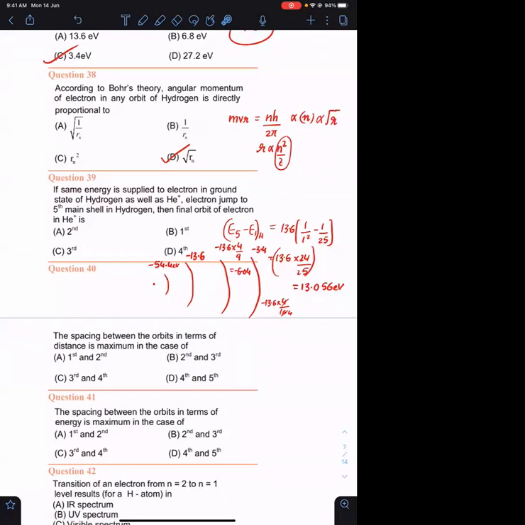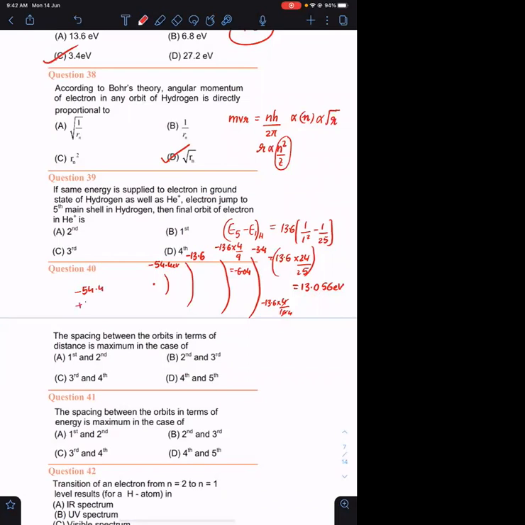So whenever you are incidenting a photon on an electron which is present in n equals to 1, in both the cases it is present in ground state. If I am increasing its energy by 13.056, उसका एनर्जी कितना होगा? इनिशियली -54.4 है.